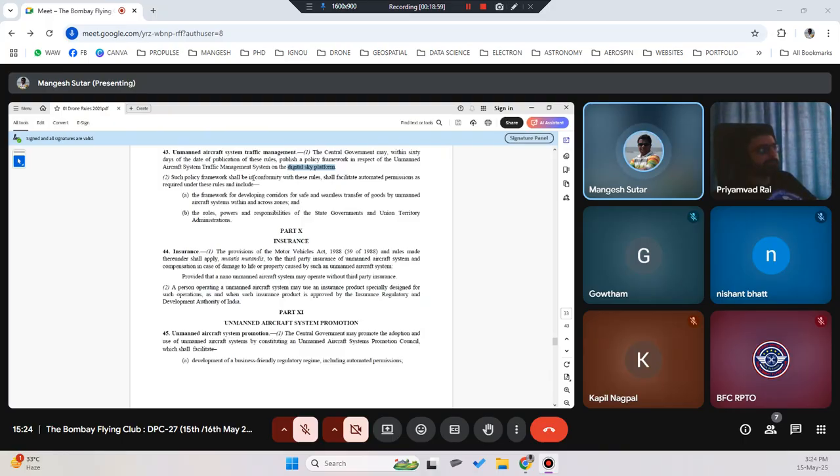Such a policy framework shall conform with the rules and shall facilitate automatic permission as required. The framework for developing corridors for safe and seamless transfer of goods by unmanned aircraft within and across zones. Roles, powers, and responsibilities of state governments, union territories, and so on. Basically from this UTM, they were able to control the complete airspace map and give you authorization for safely flying the drones. Primarily, it was basically for safe and seamless transfer of goods.